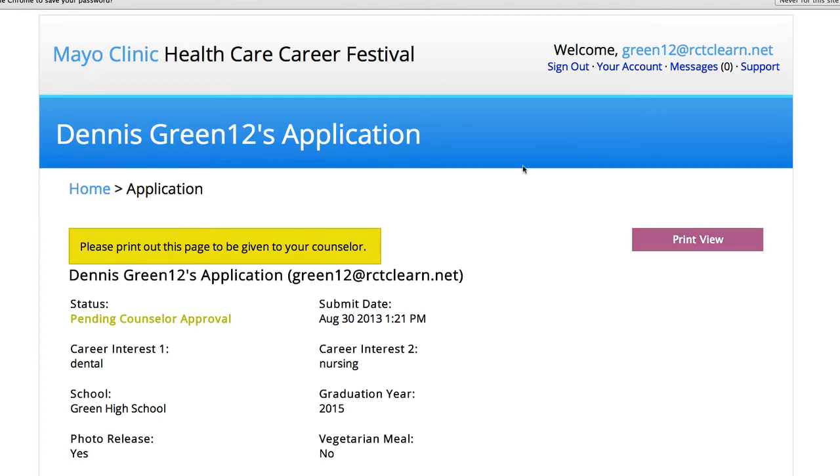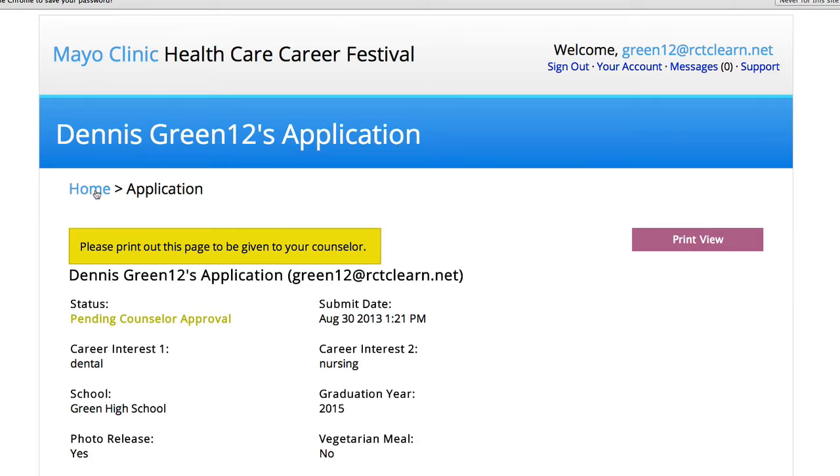I just want to show you that I am signed on as Green 12 here, and I can modify my account settings as a student. There are also messages, which I'll show you in a little bit, where you, as an educator counselor, can communicate with your student about this application. There is also a very important support link. So if you have any questions or difficulties using this application, please contact us through the support link.